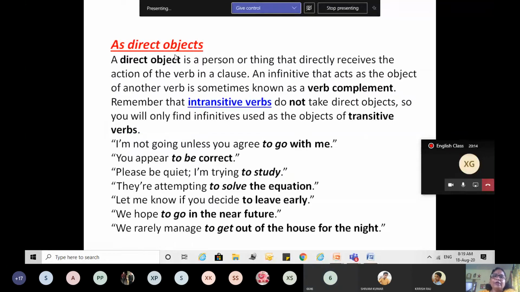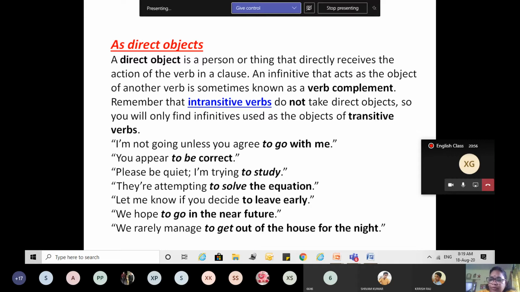Now, infinitive as direct object. Object means one on whom the effect of the verb is there, right? The action word has an effect directly on that particular noun. That is an object. It receives the action of the verb in a clause. Now, when we use infinitives in a sentence, it adds an object to another verb. It itself is a verb, but it is acting as a noun.